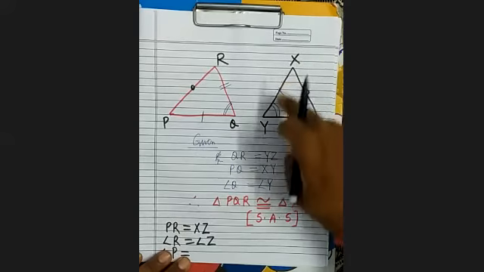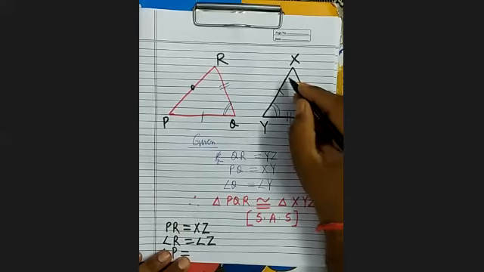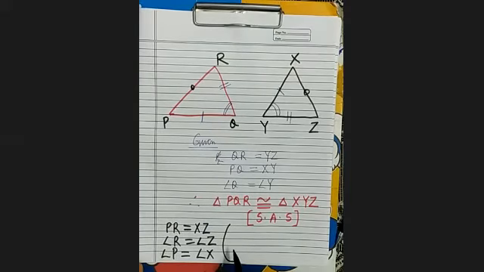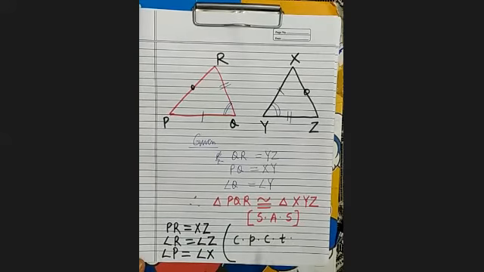The dot line is this, the single line is this, where does the single line meet? At X. So it will be angle X. By which property? Who can tell? CPCT.